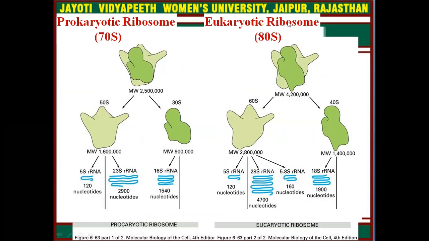The eukaryotic ribosome is 80S, with a larger subunit of 60S and a smaller subunit of 40S. The larger unit has 5S rRNA, 28S rRNA, and 5.8S rRNA. On the other hand, the 40S small subunit has 18S rRNA.